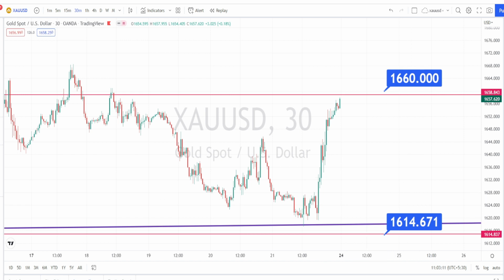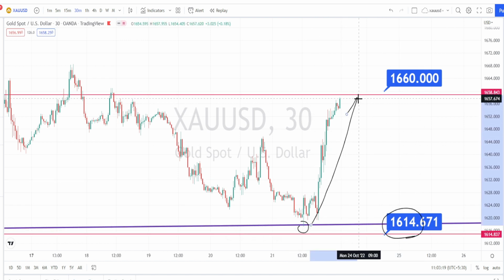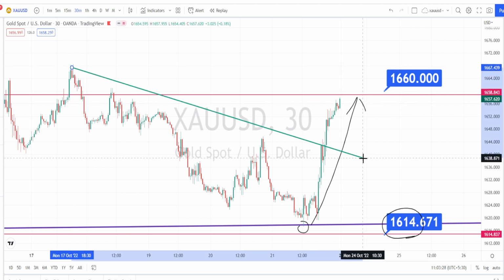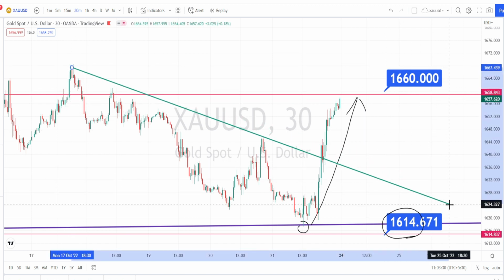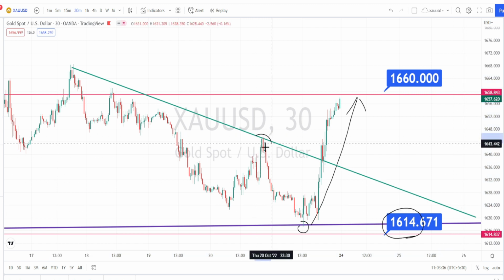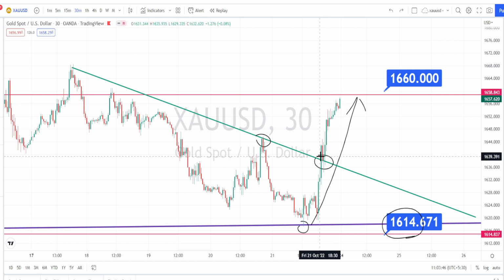When we look at the price action in 30 minutes time frame also, it has taken support around the support level of 1614, and we have noticed the price action to bounce back on the bullish side retracement. I'm drawing a trend line or resistance line for the 30 minutes time frame, where we have noticed the price action to bounce back from this resistance line, and currently it has given a breakout, and we have noticed it to trend on the bullish side retracement.